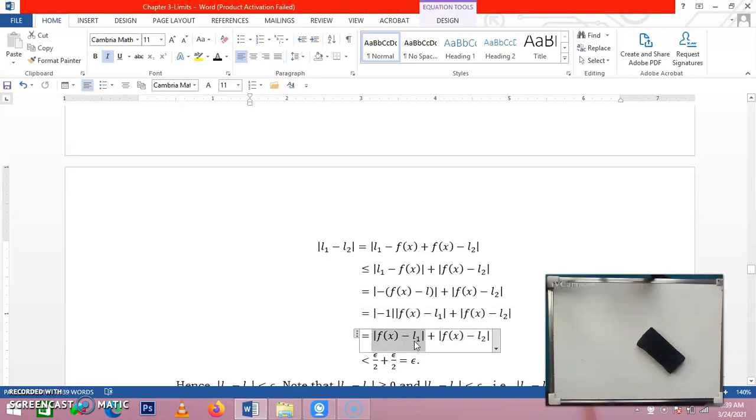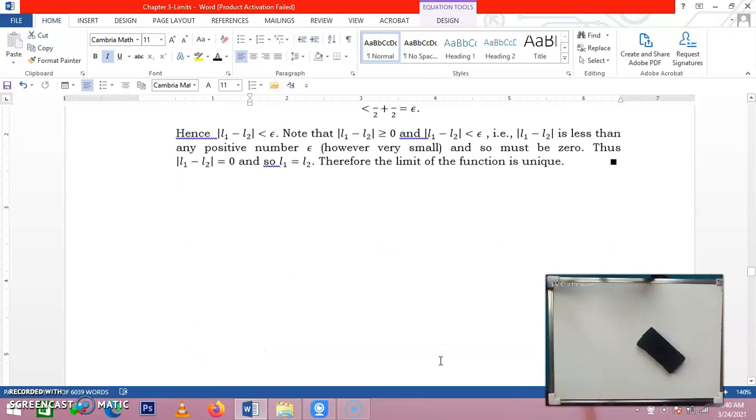And of course, this one, the absolute value of f of x minus L1, by using the definition of the limit of a function, this is less than epsilon over 2 as discussed a while ago. Then this is epsilon over 2, so the sum is equal to epsilon. Hence, we have this one. The absolute value of the difference of the two limits is less than epsilon.